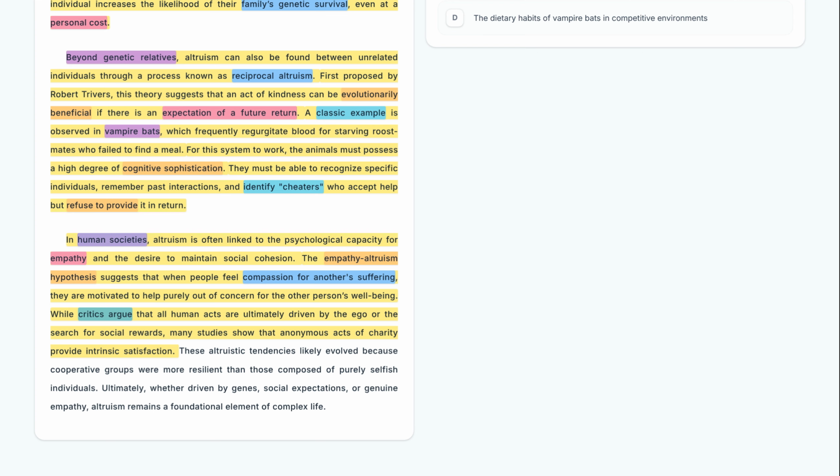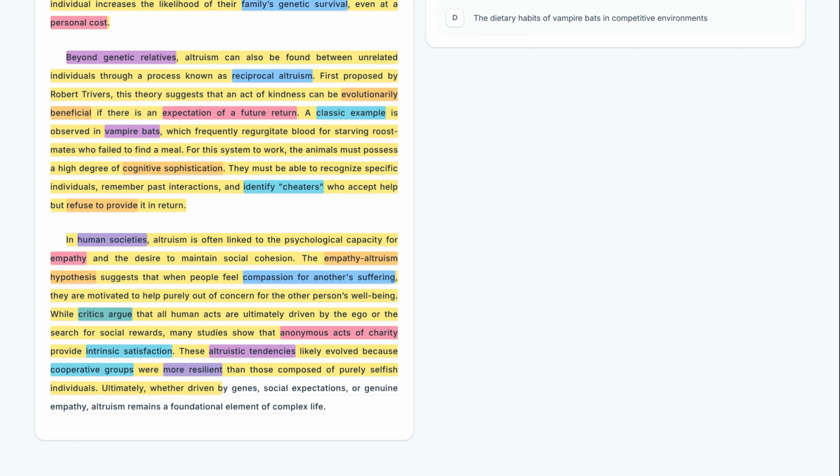While critics argue that humans are selfish, the author counters this by mentioning that anonymous acts of charity provide intrinsic satisfaction. This suggests that the reward for helping is sometimes internal rather than social. These altruistic tendencies likely evolved because cooperative groups were more resilient than those composed of purely selfish individuals. The author provides a group-level evolutionary reason for these altruistic tendencies, noting that cooperative groups had a survival advantage. They were more resilient than groups that couldn't work together.